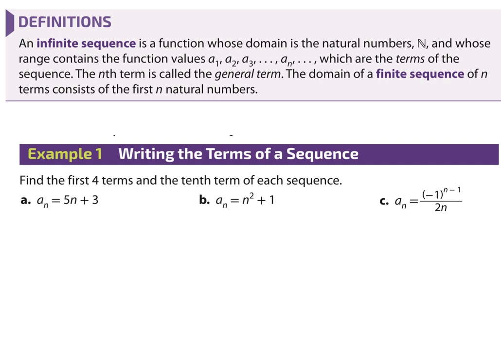Whose range contains the function values a sub 1, that just means my first value, up to a sub n, that just means my last value that I'm counting. This is an infinite series, so it keeps going. Which are the terms of the sequence? The nth term is called the general term. All right, so when you have a sequence, the general term means I'm going to write something so that if I said find term 12, you can figure out what it is based on this particular pattern. The domain of a finite sequence of n terms consists of the first n natural numbers.